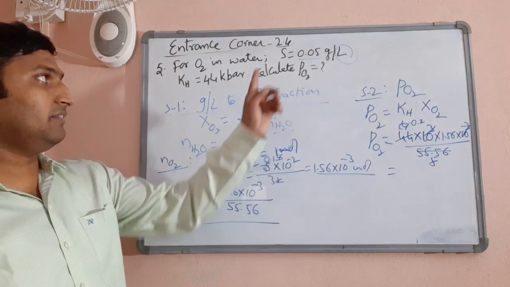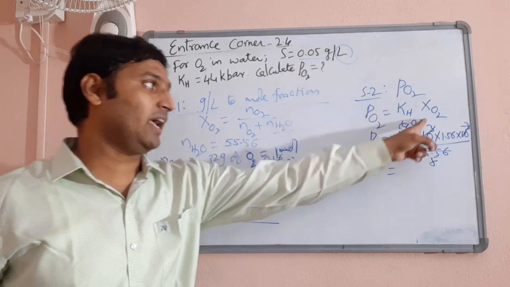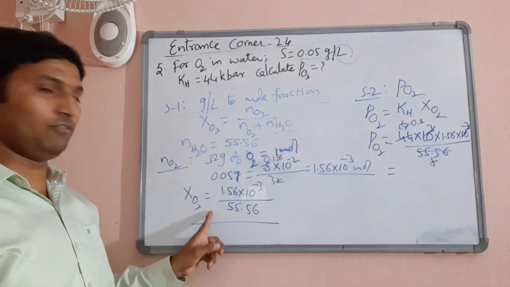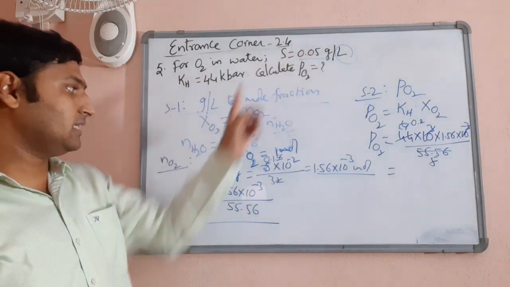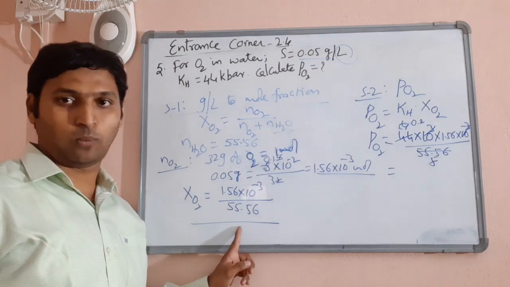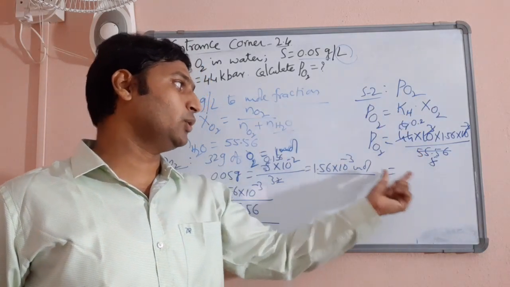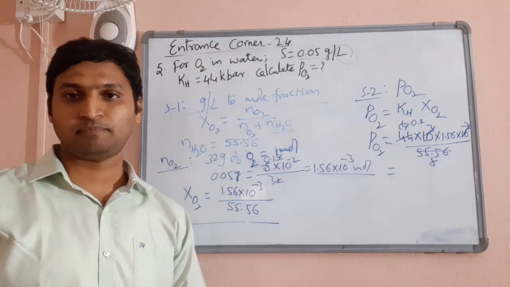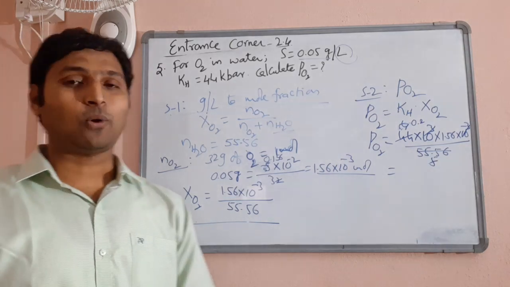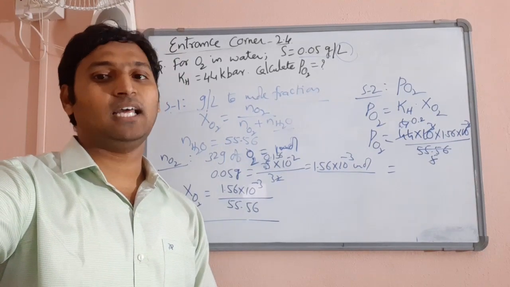Okay, so he has given you solubility in terms of grams per liter, but in the Henry's law formula we have it in terms of mole fraction. So we converted grams per liter to mole fraction by taking these many grams and converting it into mole and dividing it by number of moles of solvent. Then substitute that mole fraction and multiply it with KH value to get whatever the answer you want. That is pressure at which oxygen is dissolved. That is your question number 5 from entrance corner 2.4. 2 more questions left. Let's proceed.